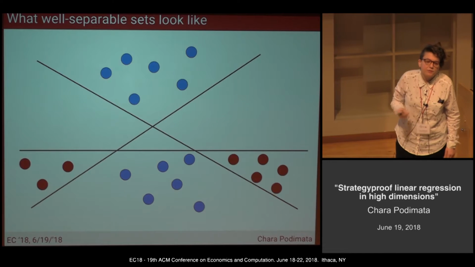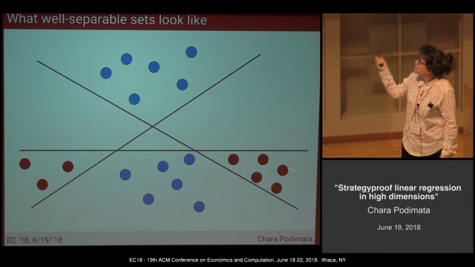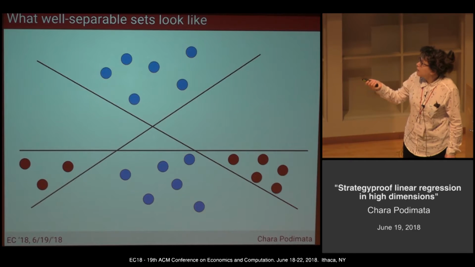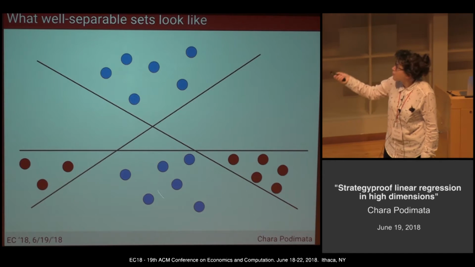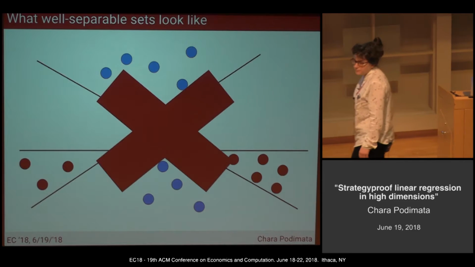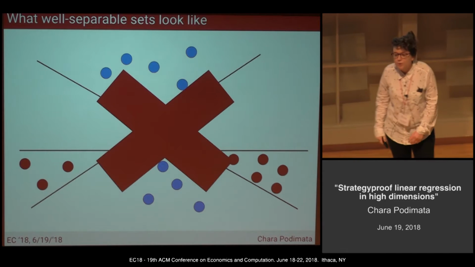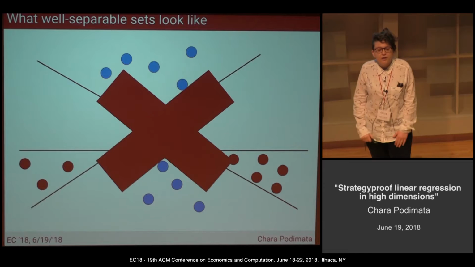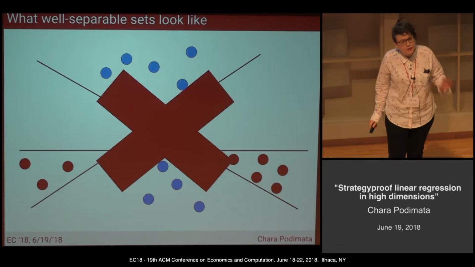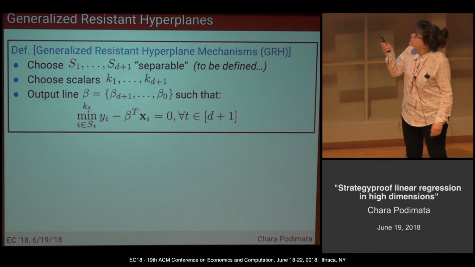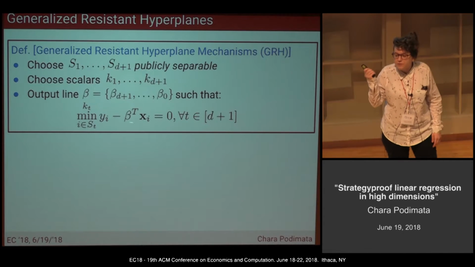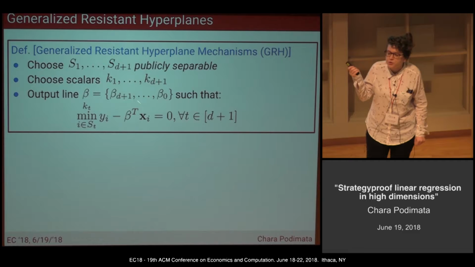Why? Because then very simply, for the 2 sets in the 2 pockets right here, there does not exist a hyperplane that can separate these 2 sets from this middle set here. Were we done? Did I define separability? Well, kind of. For our purposes, we wanted to define separability just with respect to the publicly verifiable information.